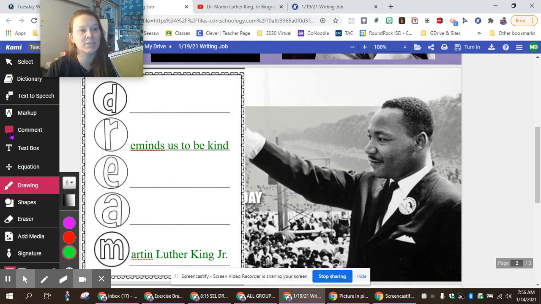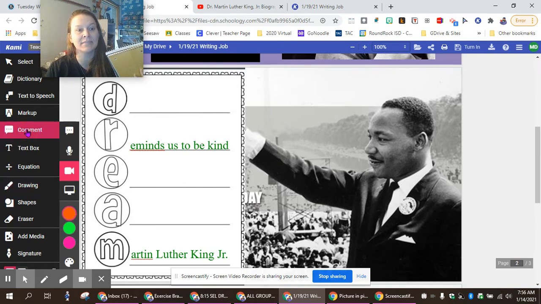Okay, so what you're going to do is you're going to go to this part right here. Looks like a talking bubble. And it says comments. I'm going to click on it. Now, some of you have the feature of being able to click on where it says to put a picture in. If it doesn't, everybody should see one that looks like this of a camera. Okay, so when I click the camera, okay, there we go. Click the camera and it's selected.